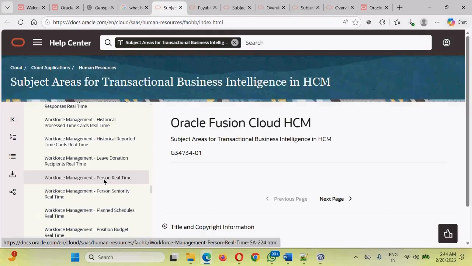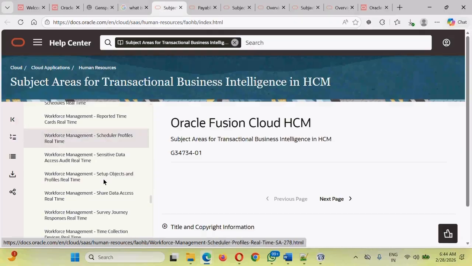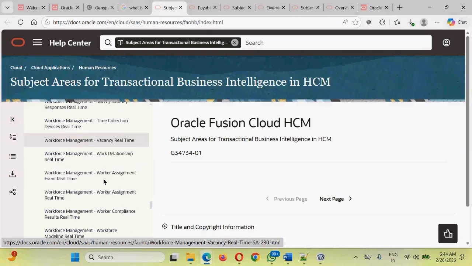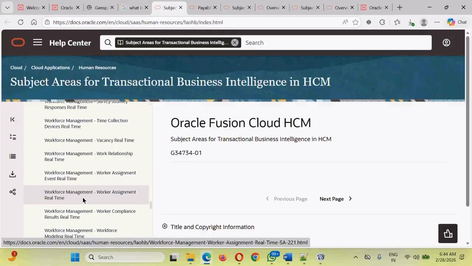Okay, their dependent details, their insurance detail, everything that is related to the personal information of the employee, you should be able to get from this. Okay, if you want to see the details of the employee and their assignment, what sort of work they have been involved in, where will you get it? There is a subject area called Workforce Management Worker Assignment Real Time. Worker here represents the employee. The employee's assignment real time data should be accessible and available in this subject area.